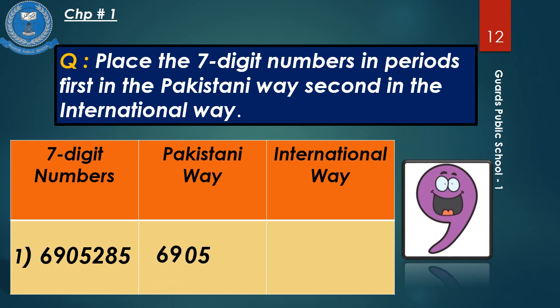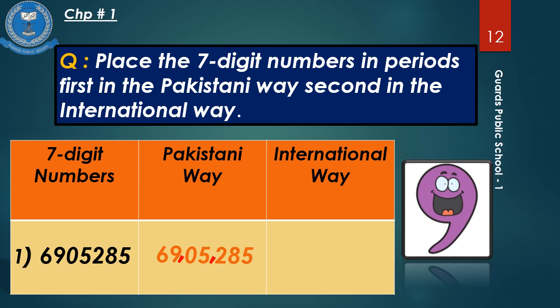285 is in the units period, and then I will put the comma as one period is completed. Next, 05 is in the period of 1000. Again, comma as my 1000 period is completed. In the last, 69 is in the lakhs period.